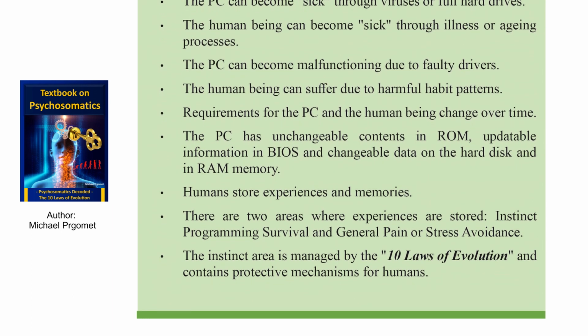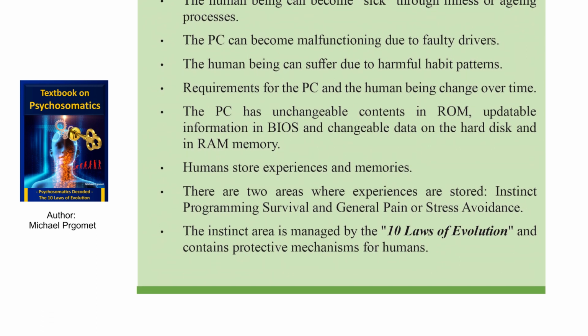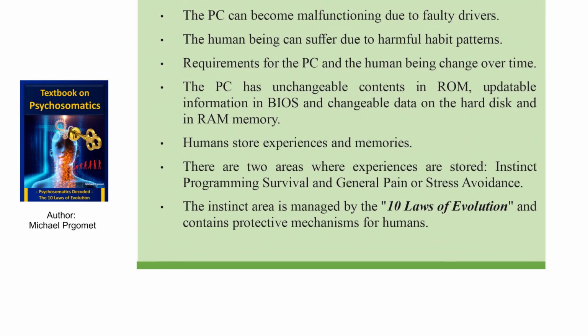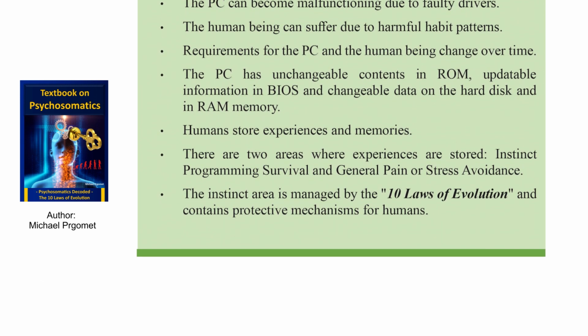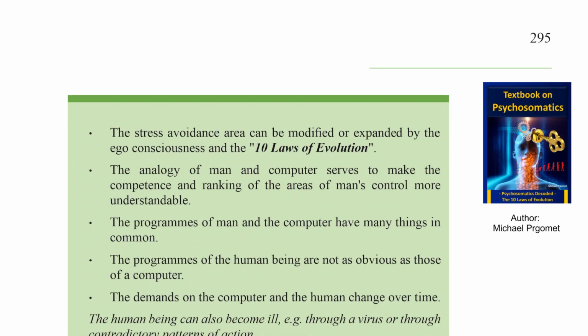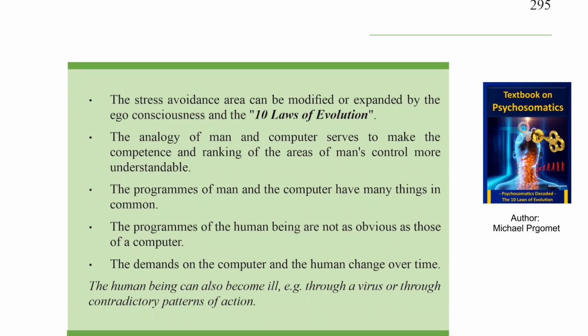There are two areas where experiences are stored: instinct programming survival and general pain or stress avoidance. The instinct area is managed by the 10 laws of evolution and contains protective mechanisms for humans. The stress avoidance area can be modified or expanded by the ego consciousness and the 10 laws of evolution.